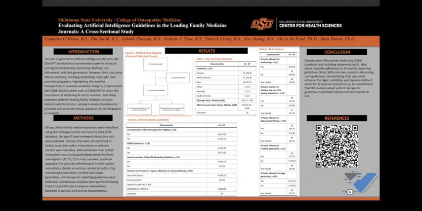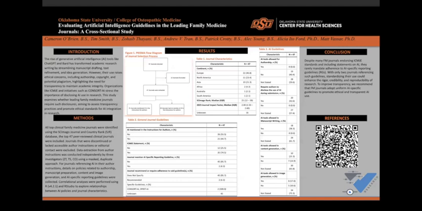So for our methods, all top clinical family medicine journals were identified using the Scimago Journal and Country Rank database. The top 47 peer-reviewed clinical journals were included. Journals that were discontinued or lacked accessible author instructions or editorial contact were excluded. And then data extraction from author instructions was conducted independently by 3 investigators using a masked duplicate approach.